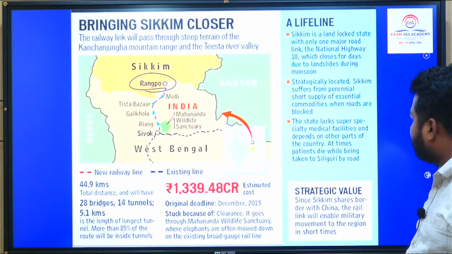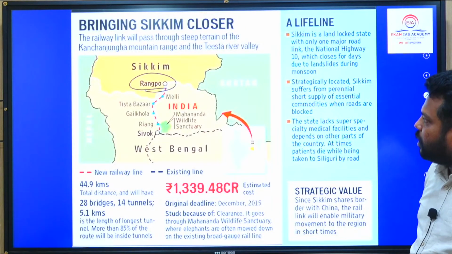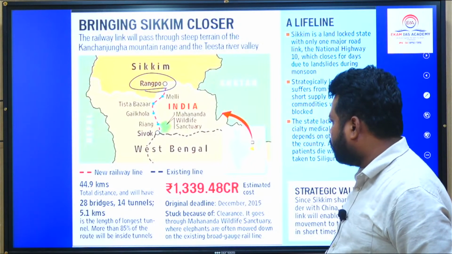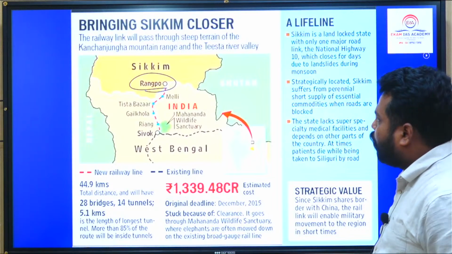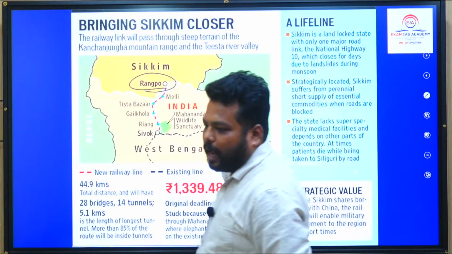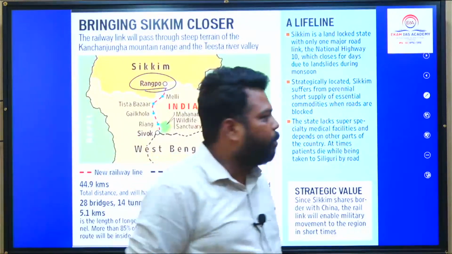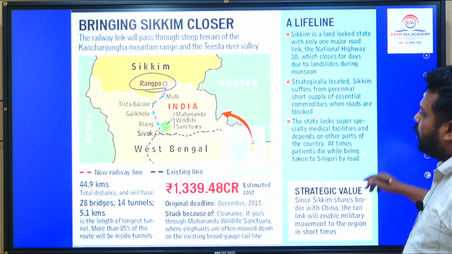So these particular trains, bringing Sikkim very closer to India through this rail link. So ये Rangpo location, recently the Rangpo was in news because of which of the following? This might be a question, you know. So Sikkim Rangpo.